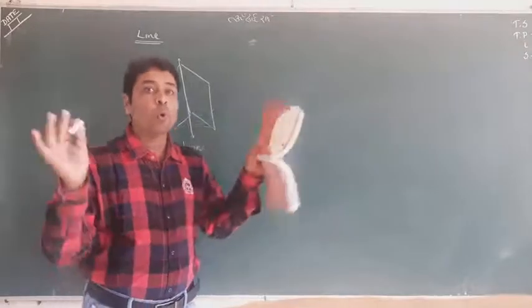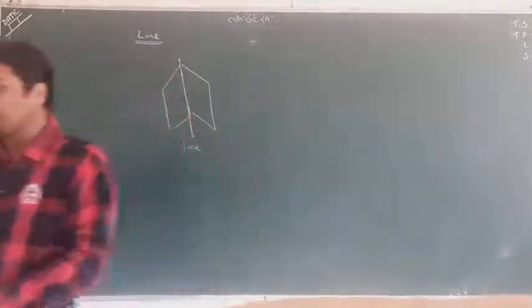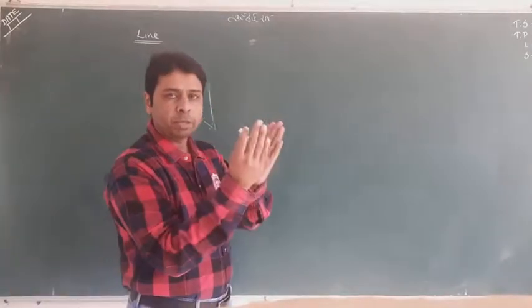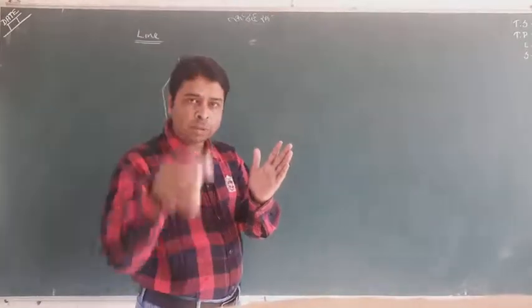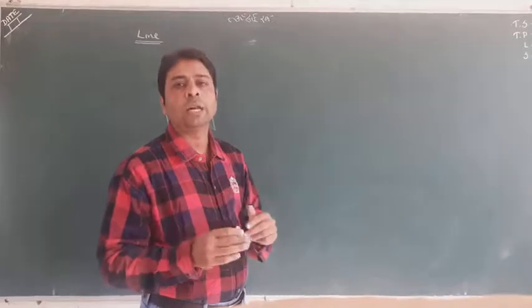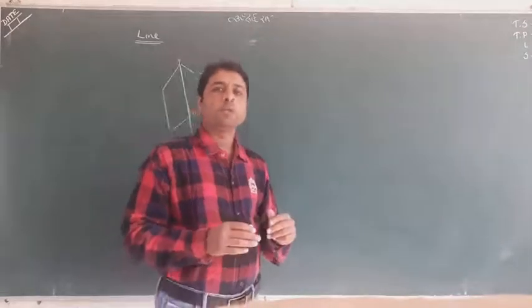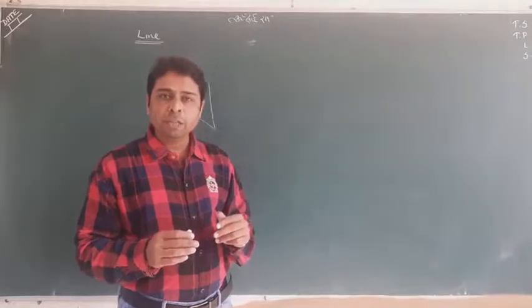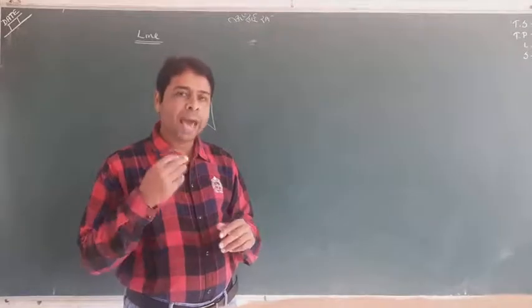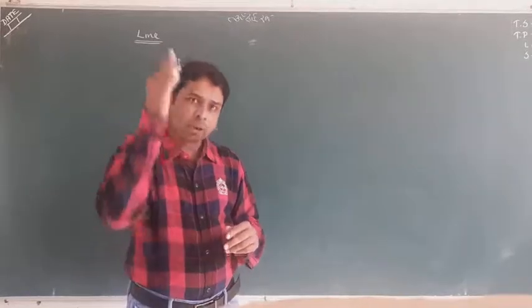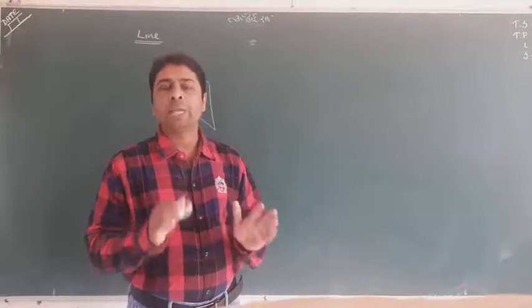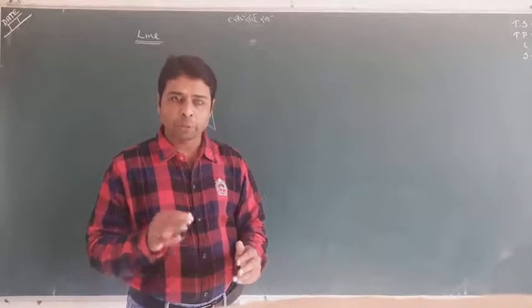You know, two walls are meeting. You can understand that when two walls are meeting at a particular edge, it is called the line. So whenever two planes meet each other, the formation is an edge, called a line. So that is the definition of a three-dimensional geometric line.